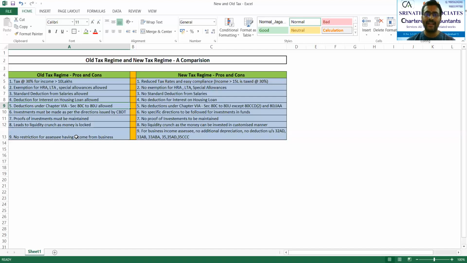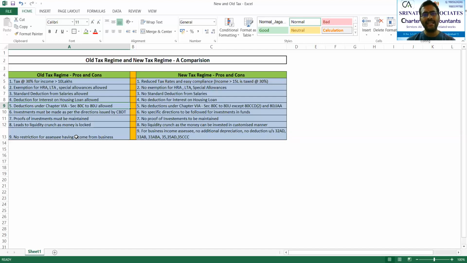So they would have definitely taken medical insurance premium, and you would have claimed it as a deduction under section 80D. But now in the new tax structure, you can't claim any of these as a deduction. Any of these you can't claim. That is why the new taxation structure has removed nearly 70 exemptions and deductions.